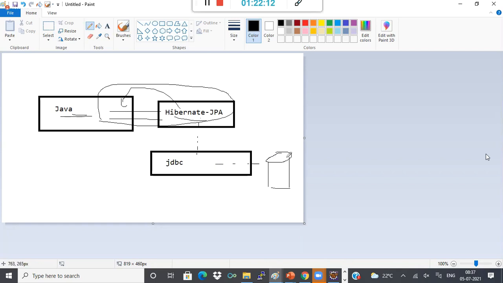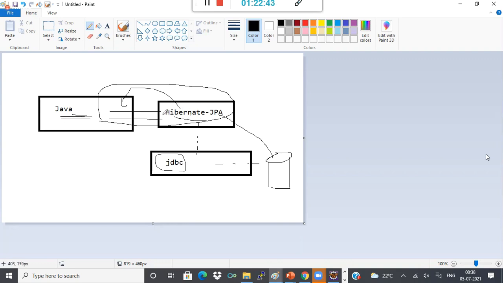You can see that your Java is using Hibernate to connect to the database. But internally, Hibernate is using JDBC only to connect to the database. From Java, you will see that you use Hibernate and connect to the database, but internally Hibernate is just JDBC only. Don't forget that concept, okay? That is a basic. But for you, it doesn't matter. You will not interact with JDBC; your Hibernate will interact with JDBC. So you'll use Hibernate libraries and do that. That's all.